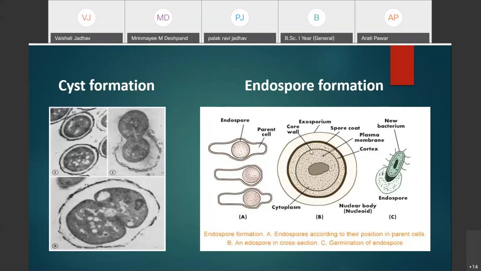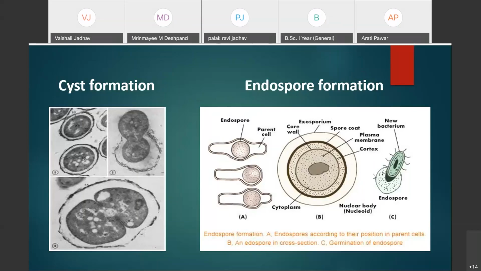Outer to this germ cell membrane, there is a multi-layered structure called the cortex. The cortex is made up of calcium dipicolinic peptidoglycan complex.